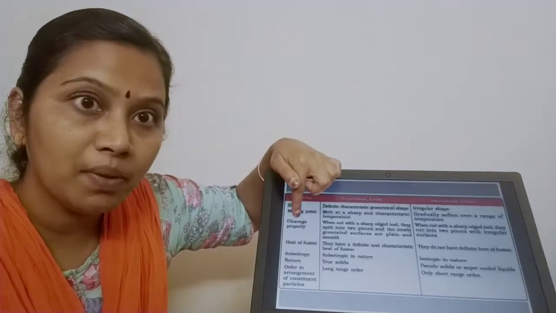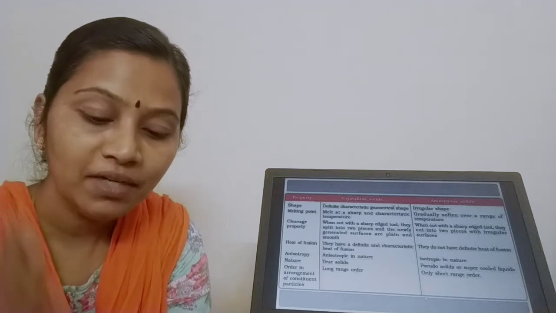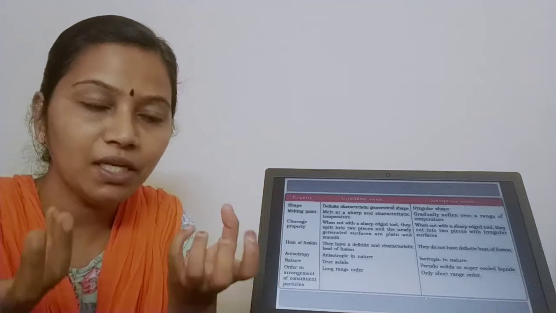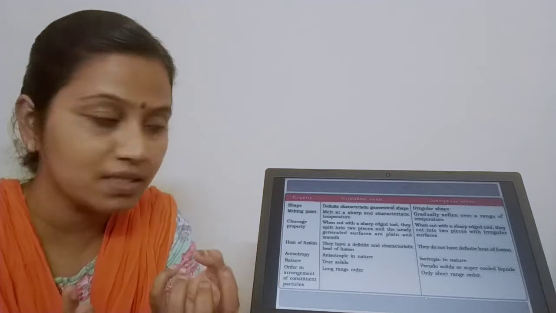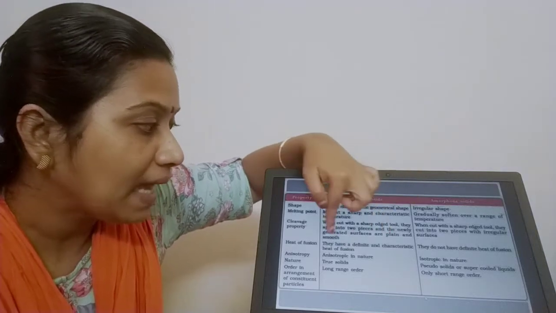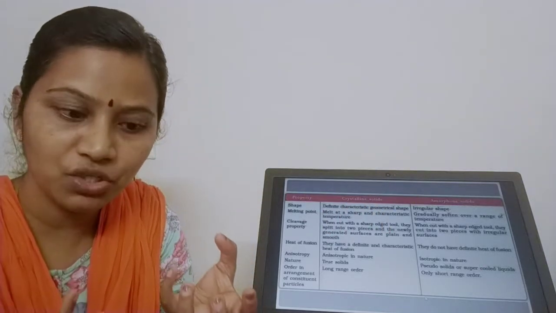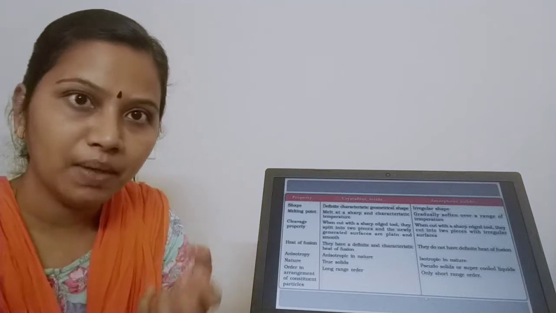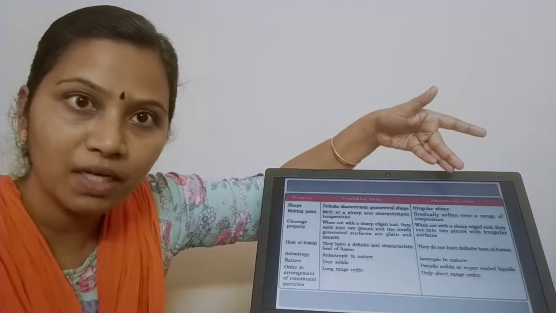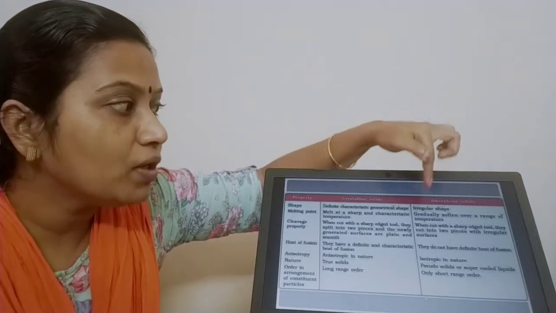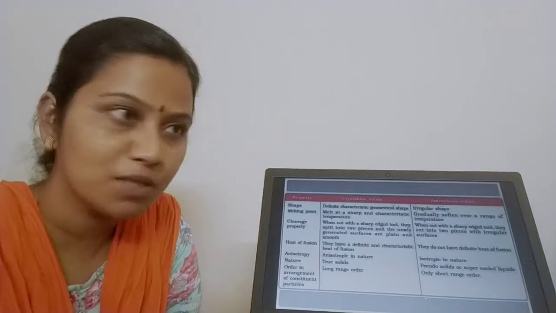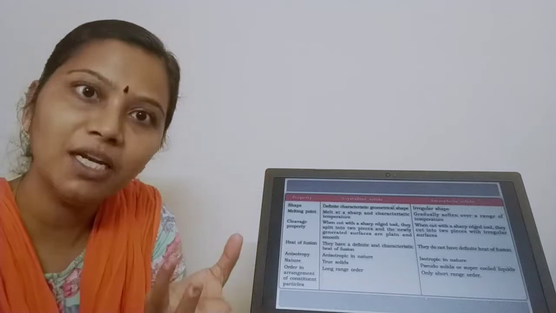And what about the cleavage property? I have a sharp cutting tool. With that I am going to cut your crystalline solid. So what will I get, children? I'll be getting 2 pieces with the newly generated surfaces. And you know that the surfaces will be plain and smooth. I am just cutting it with a sharp edged tool like a knife. I am getting 2, and these 2 surfaces are plain and smooth. Now what happens to amorphous? He is not regular, right? He is irregular. So whenever I am going to cut them with a sharp edged tool, I'll be getting two pieces with irregular surfaces because it's already irregular. So when I'm cutting it, I'll be getting two irregular pieces again.